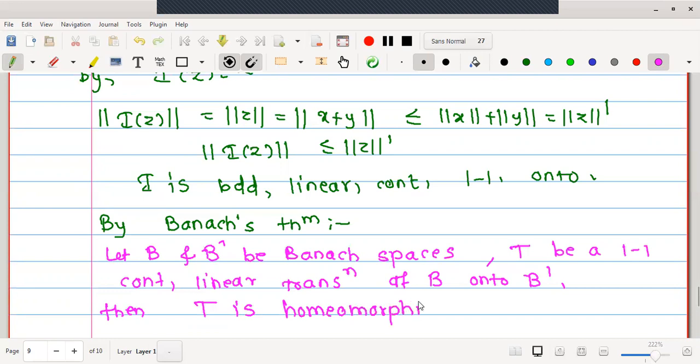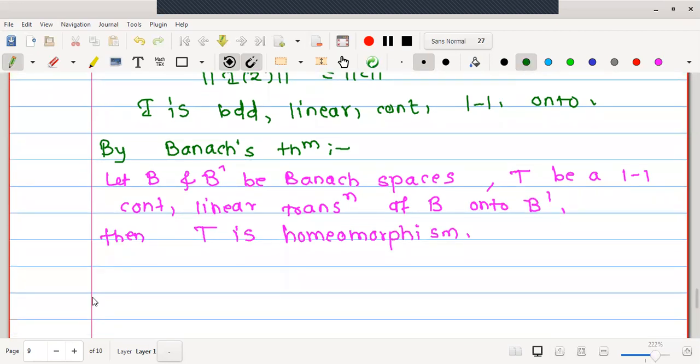This we have proved. For a homeomorphism, we know how many properties are necessary: one-one, onto, and both F and F inverse are continuous. Therefore, by Banach's theorem, this is a homeomorphism. Here all the conditions of Banach's theorem are satisfied. The identity mapping is one-one, continuous, linear as well as onto. Therefore, identity is a homeomorphism. Therefore, one can say that I is a homeomorphism.